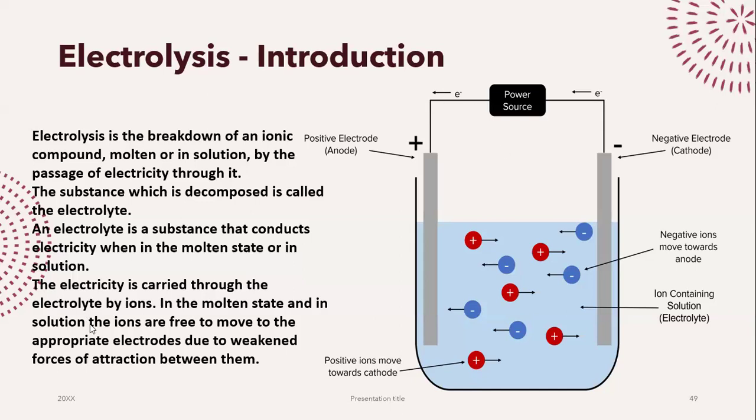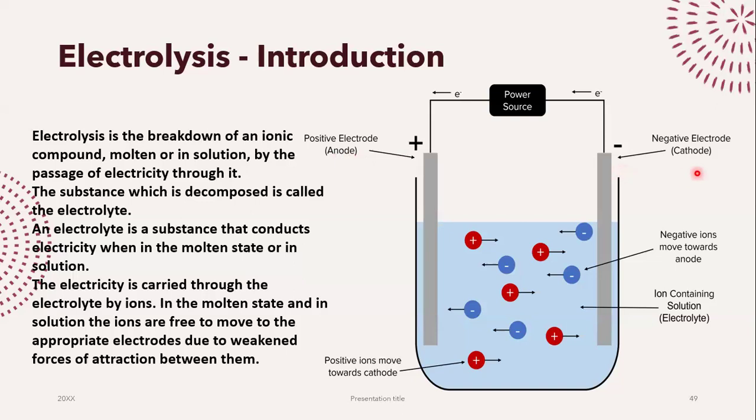Now, along with that, we obviously have two electrodes. Those electrodes are generally made of graphite, sometimes platinum as well, because we do not want them to react with any of the products. The positive electrode is known as anode, and the negative electrode is known as cathode. Now, this is not fixed, by the way. In electrolysis, positive is anode and negative is cathode.